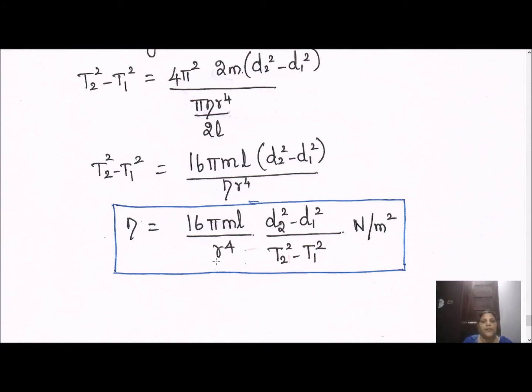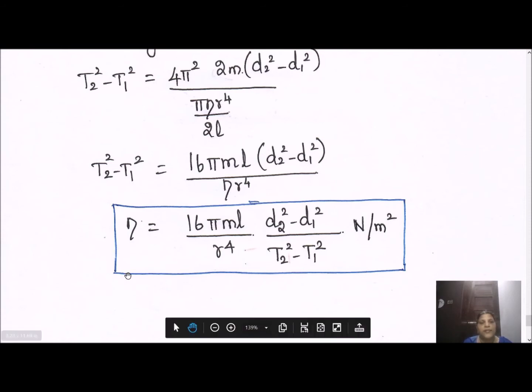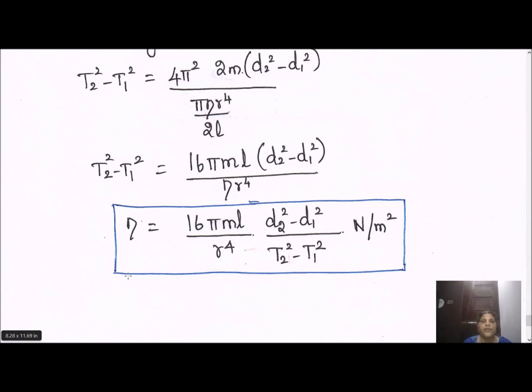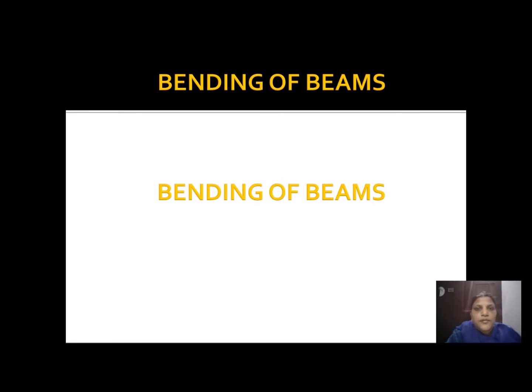This is all about the applications of torsion pendulum. In addition to the calculation of the moment of inertia of the circular disc and the rigidity modulus of the wire, this torsion pendulum has many applications. We can find out the moment of inertia for regular objects also. Instead of having the circular disc, we can find out the moment of inertia for unknown shaped objects. Now we shall pass on to bending of beams.